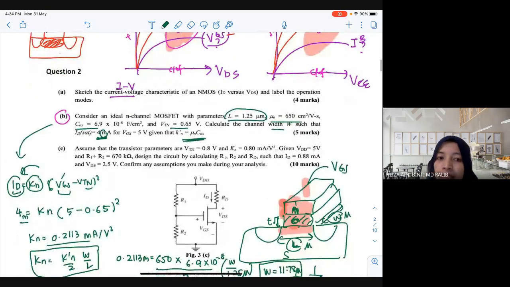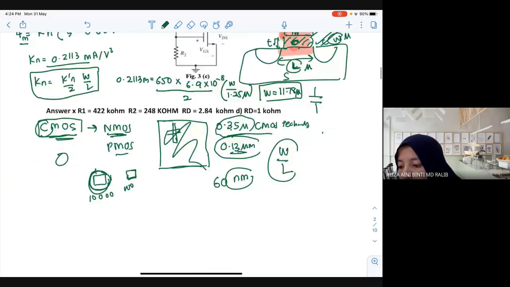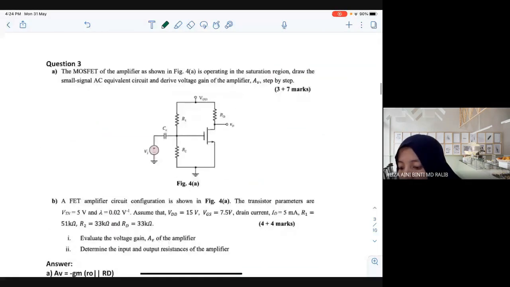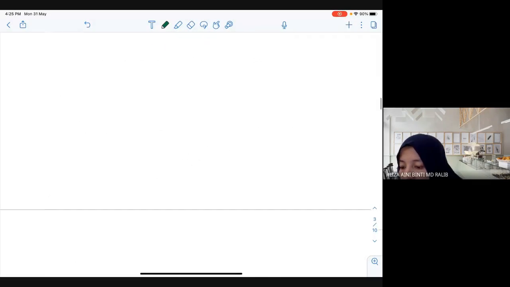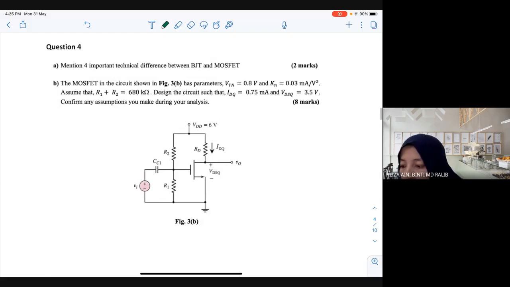Question B. This one is just a matter of applying the formula. Any question? Ada soalan? Tak ada. Not yet, madam. Okay, so let's move to another question. Question 3 ni chapter belum belajar lagi. Okay, now we go to question number 4.